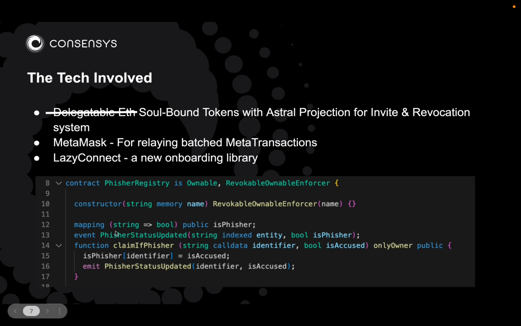As you can see, it's basically just a mapping from identifier strings to whether or not we think someone's a phisher. The main function is just a claim if someone's a phisher, and only the owner can call it. The thing is, though, that of course this can be delegated. Also, in order to demonstrate the power of the framework, which allows us to do many things off-chain, I developed a new onboarding library that I'm calling Lazy Connect.